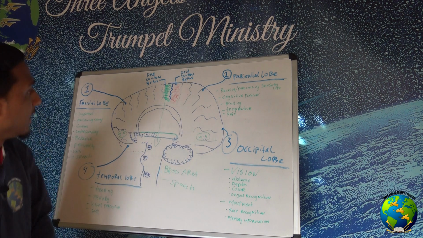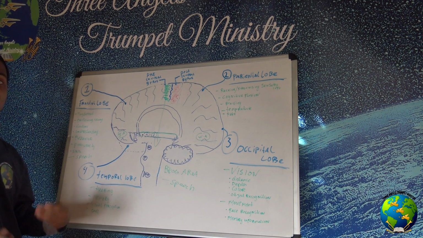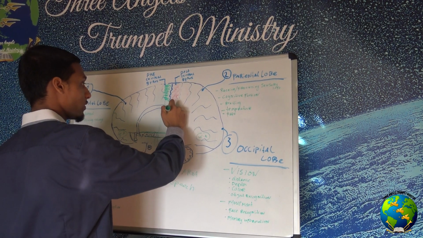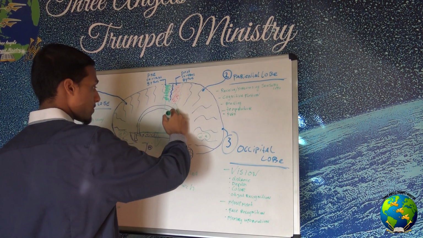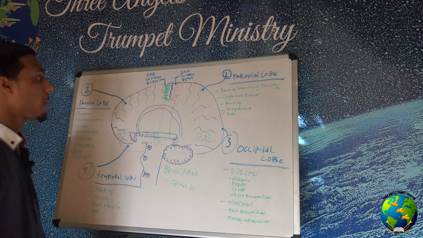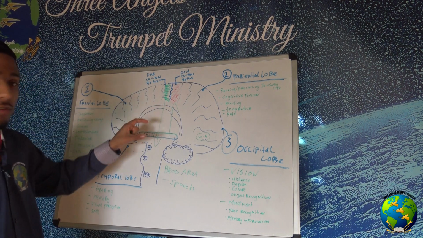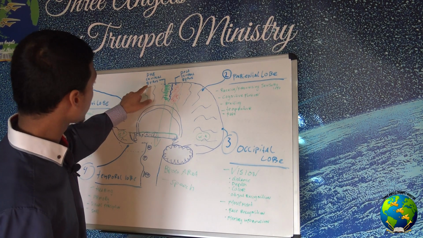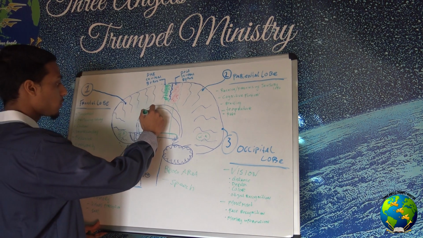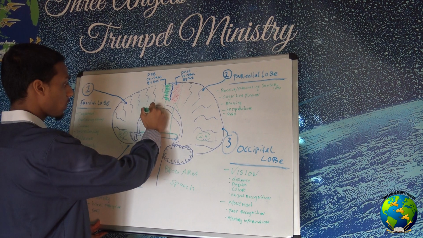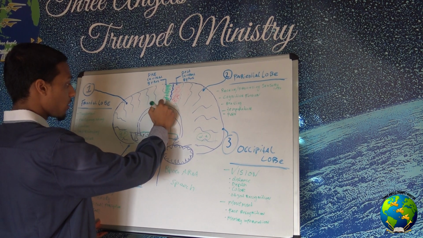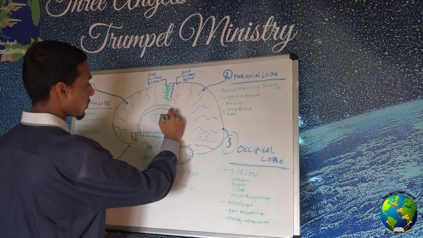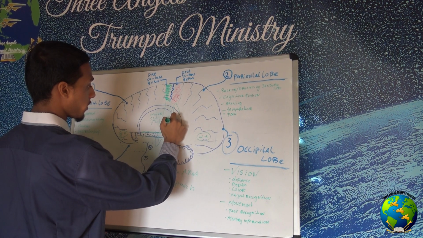And the postcentral gyrus is responsible for receiving sensory information. So I'm going to draw something here. This is part of the parietal lobe, and the postcentral gyrus is responsible for receiving sensory information. The precentral gyrus is where your motor output takes place, and your postcentral gyrus is where your sensory input takes place.